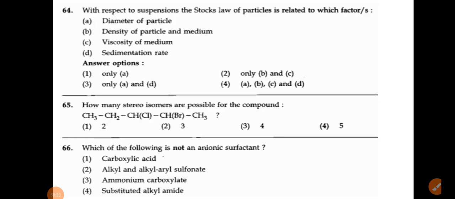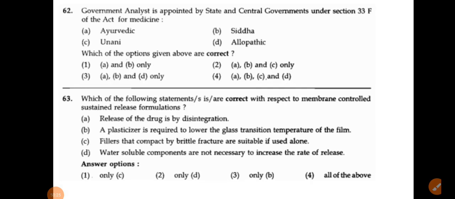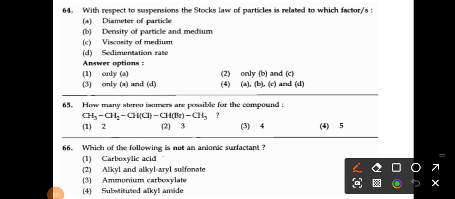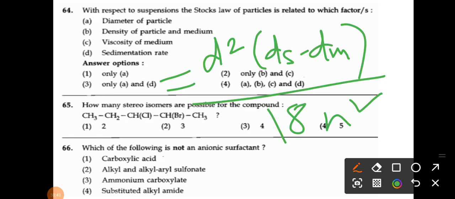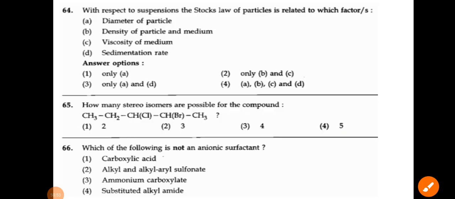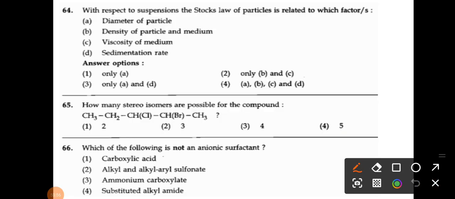If you know that formula, sedimentation rate is equal to d square and density difference between the two, ds minus dm, upon 18 eta. So here is the viscosity, here is the density differences, here is the diameter and the sedimentation rate. Means that Stokes law is applicable to all the options given here, right? So that's why option number A, B, C, D. Which option is there? Okay, option number 4.